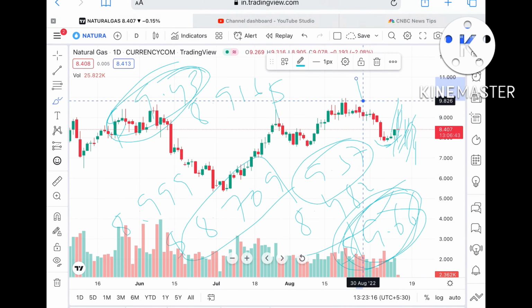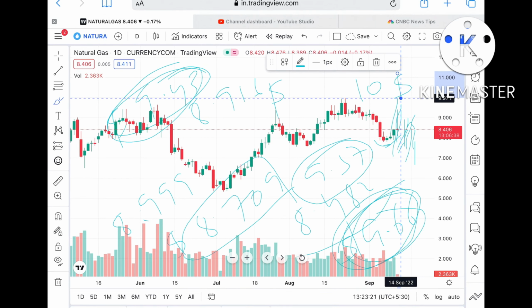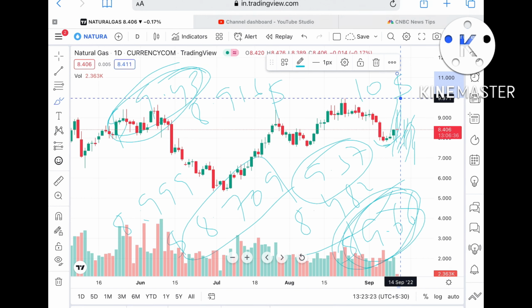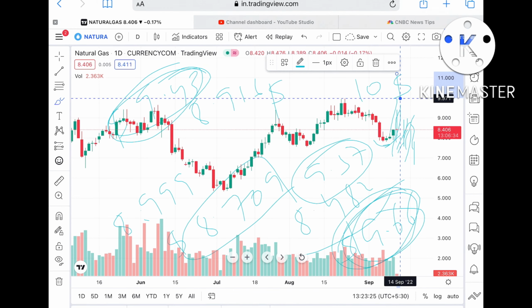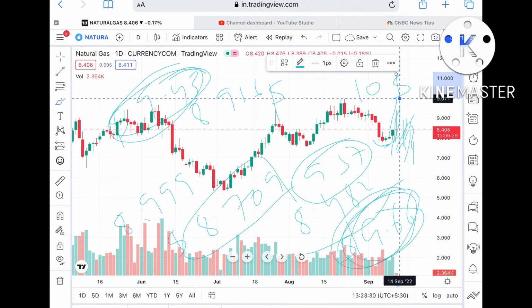We can see it can touch a level of $10 also, and if the price sustains above that level, then it can go to a level of $10.3 to $10.5, because this level has not come since long. This level has not come since 1993, so the probability will be high that it can go further upside.